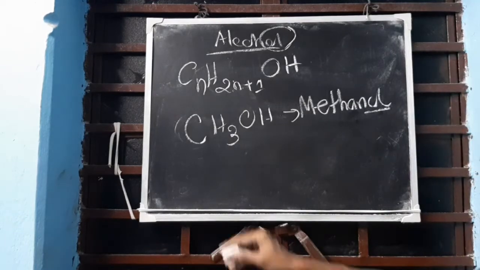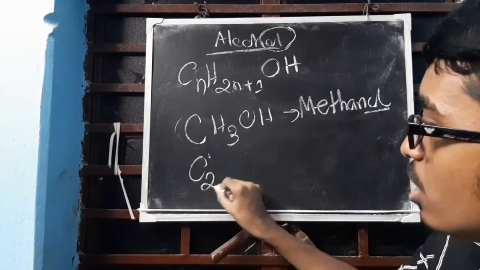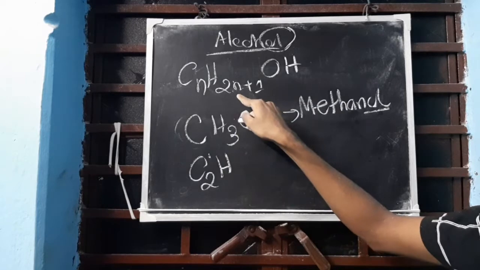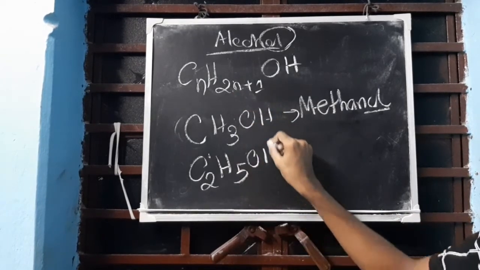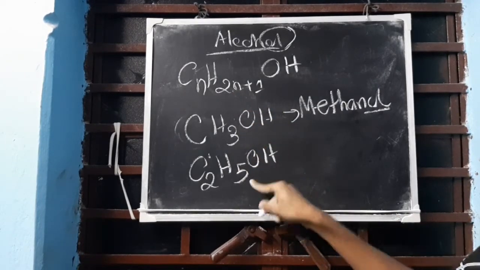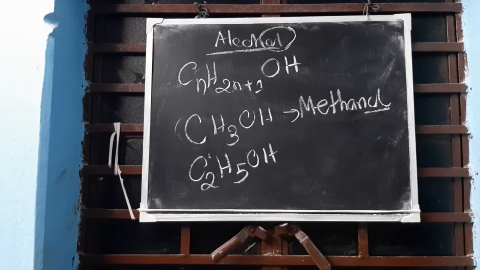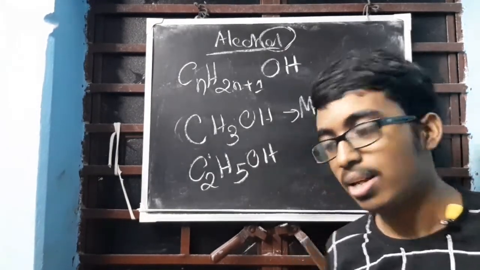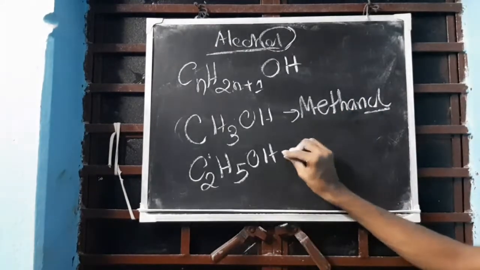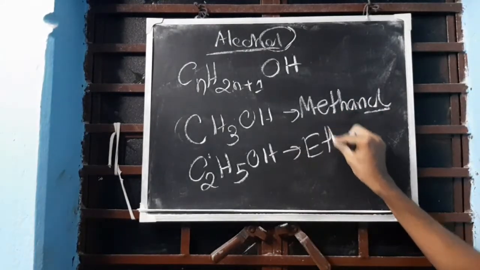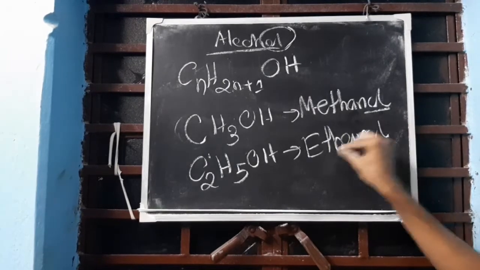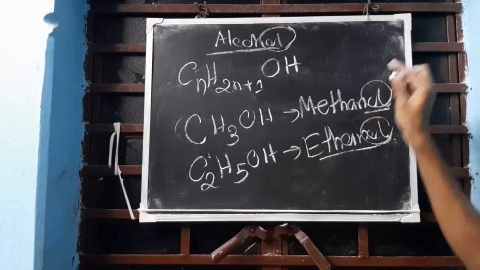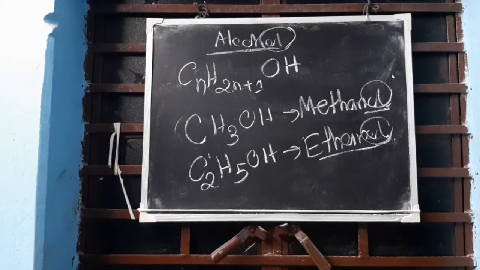Clear? So the next member will be C2H5OH. You can see the difference is CH2. The difference is CH2. It depends on the CH2 difference. Clear? Understood? So the next member is this, and the name comes out to be ethanol. Clear? Okay. Understood?